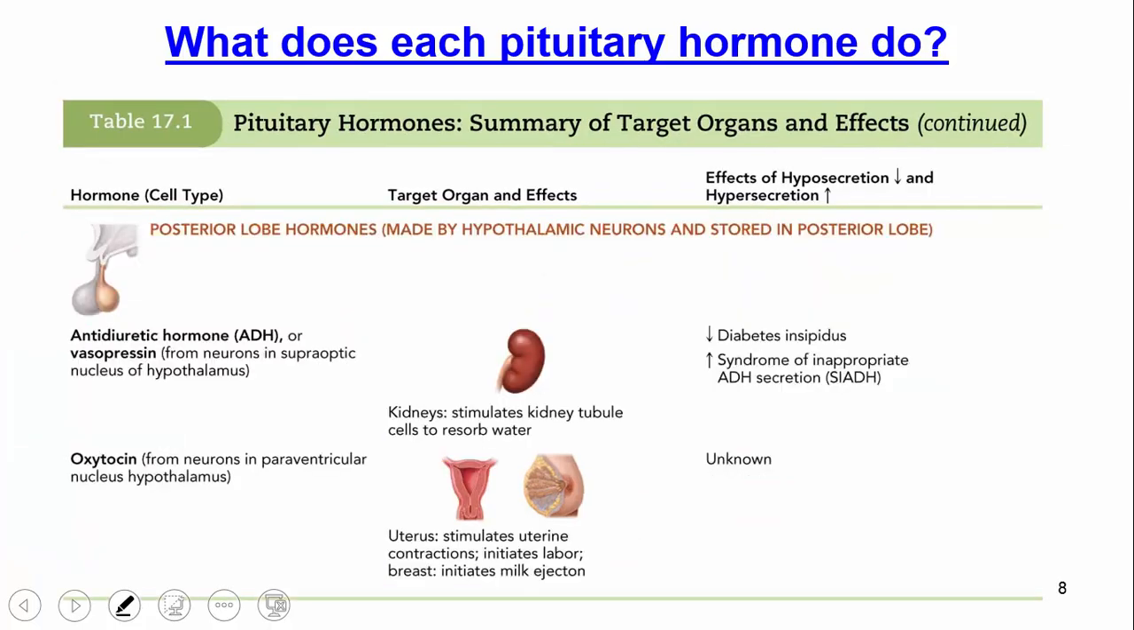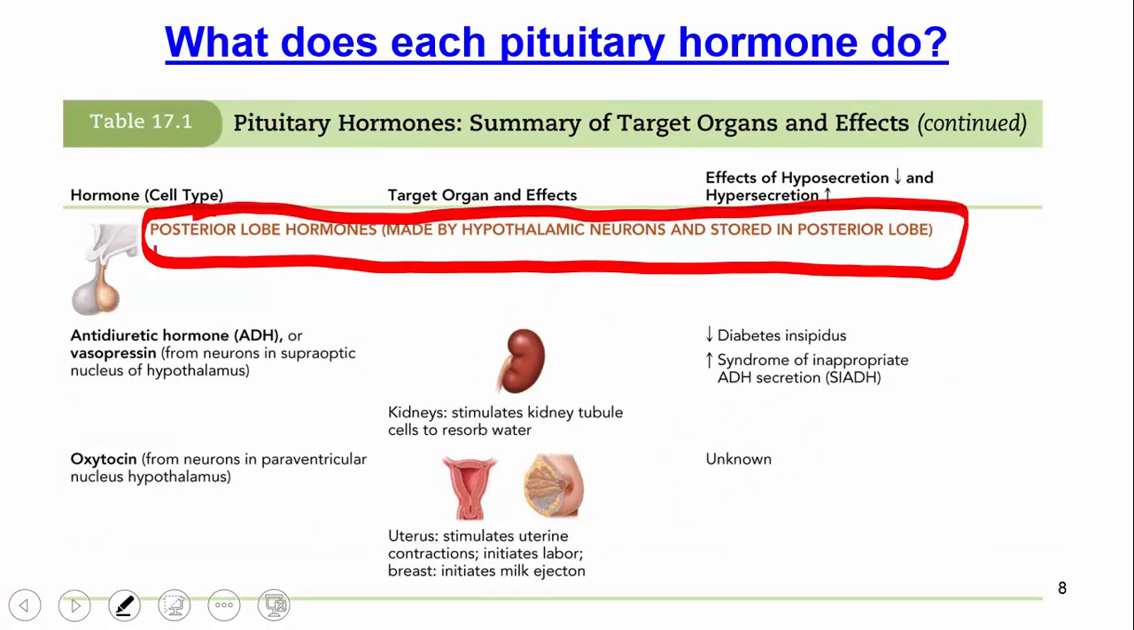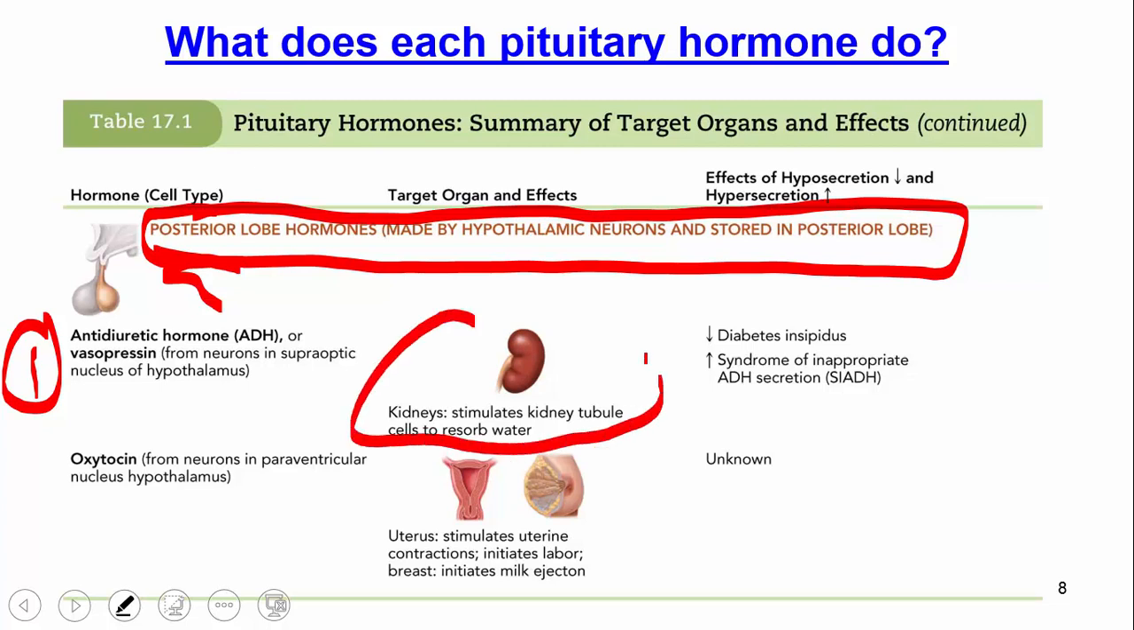Okay, now we're turning to the posterior lobe of the pituitary. I just want to mention that. We're going to the posterior lobe, and there are 2 hormones we want to talk about here that are released. One is called ADH, antidiuretic hormone. What this does is it stimulates the kidneys to reabsorb water.